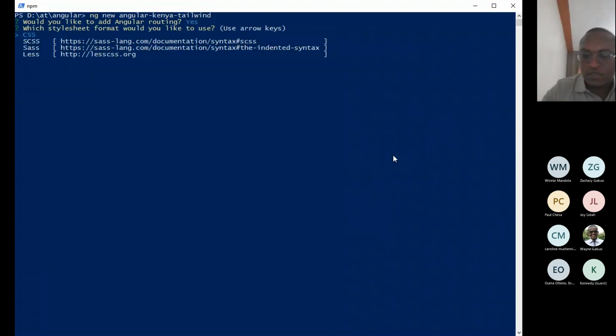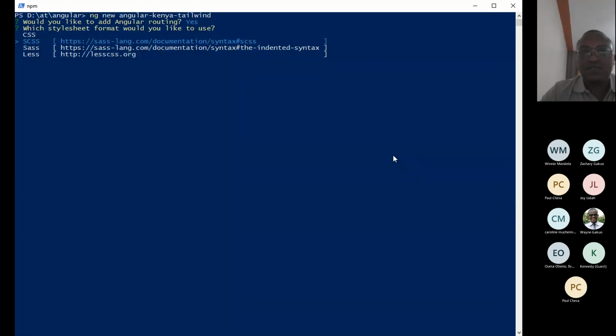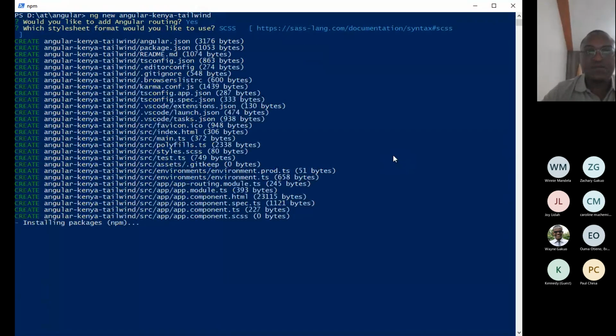That would be important. For the stylesheet format, I choose SCSS, but you can use any of the four of them, whichever you're comfortable with. If it's CSS, go with it. If it's SCSS, perfect. If it's Sass, go with it. Less, go with it. I prefer SCSS because of the C-language-like syntax, as opposed to the Sass indented syntax. Just a preference, whichever works for you, use it. So we'll wait as it finishes all that.